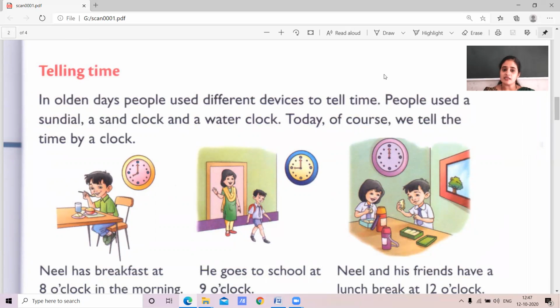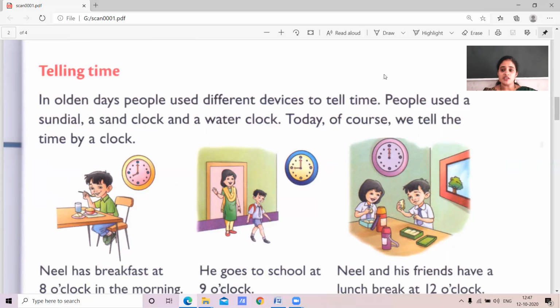That is, the sundial and the sand clock were commonly used. The sundial and the sand clock would tell the time, whether it is day or night. Along with that, the water clock.